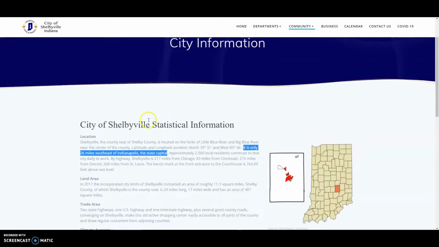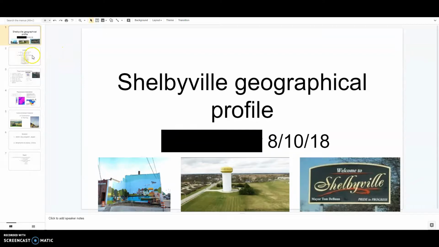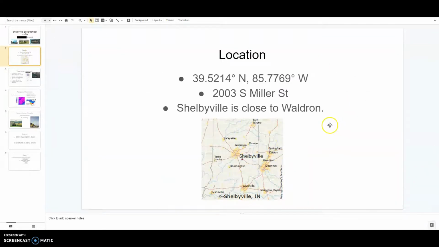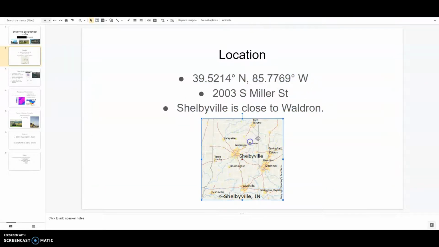The other absolute location you can give is an aerial map. If you can go on Google Earth and just take yourself a screenshot of where Shelbyville is, that would work as well. And so if I go back and look at student B, see how they did it? Boom. And so I've helped you out. I don't know why this person put the address of the high school, not cool, but they have a relative, they have the one absolute, and then they have, this isn't a satellite map, so it really doesn't work.